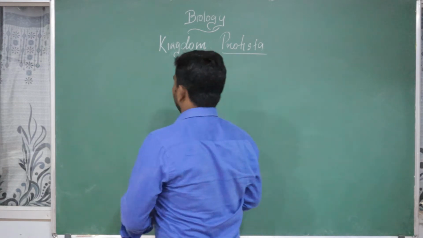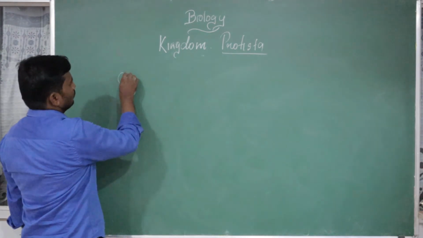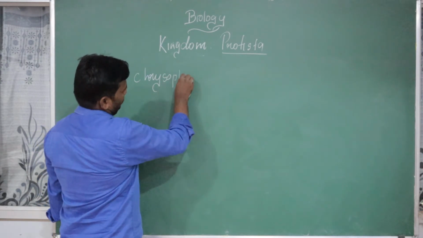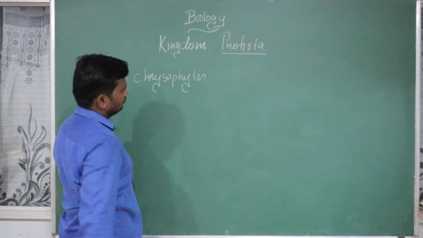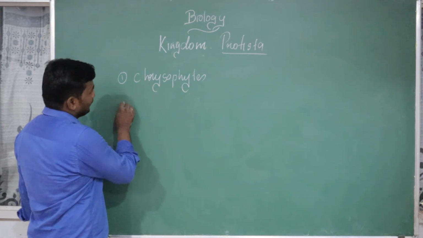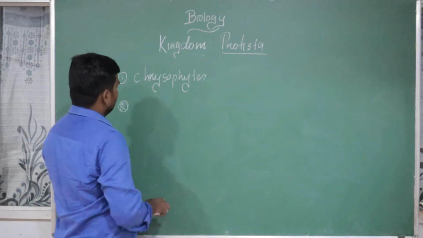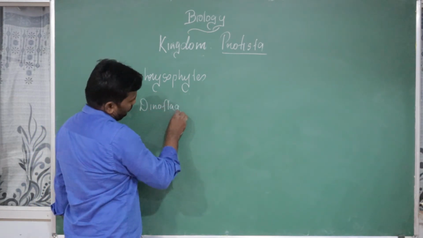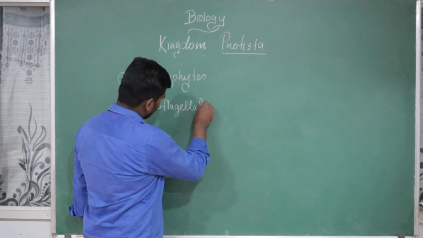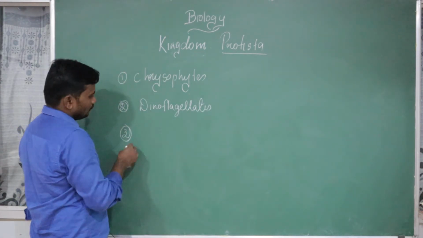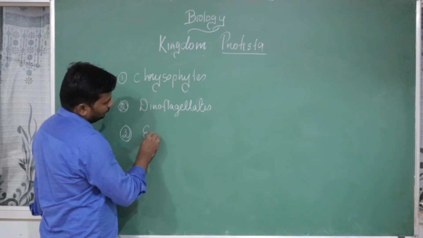The first one is called Chrysophytes. The second type of Protista is called Dinoflagellates. The third one is euglenoids.